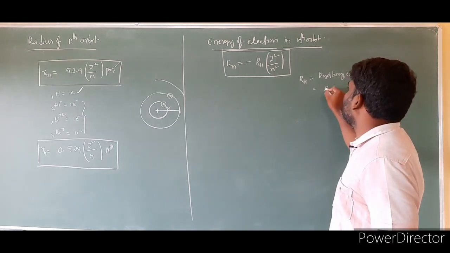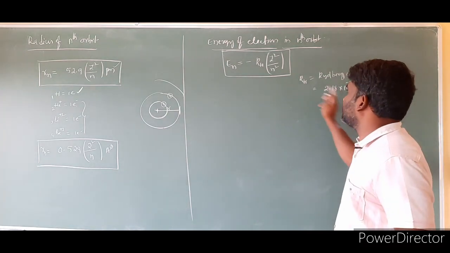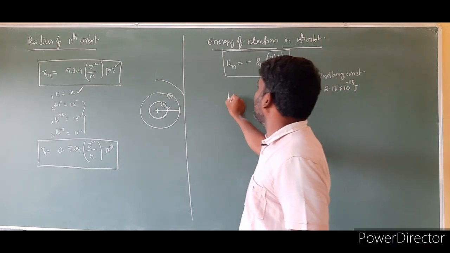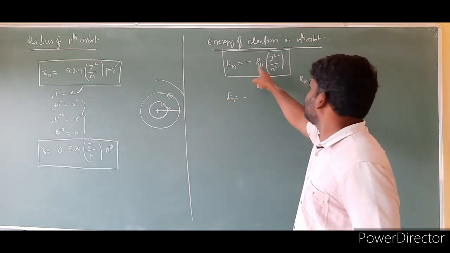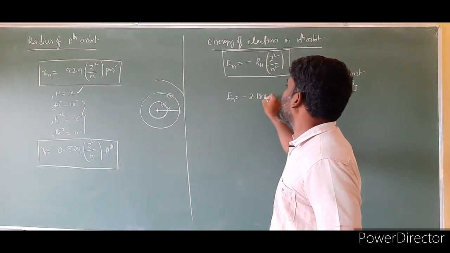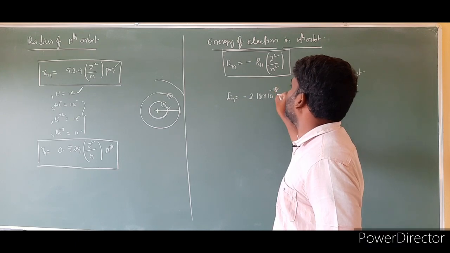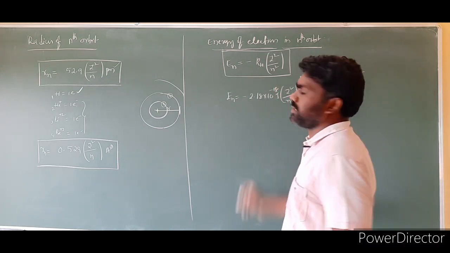Its value is 2.18 into 10 to the power of minus 18 joules. So substitute this value here. Then En is equal to minus 2.18 into 10 to the power of minus 18 joules Z square by n square.